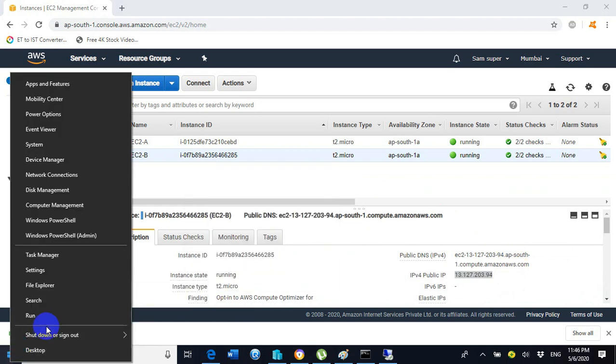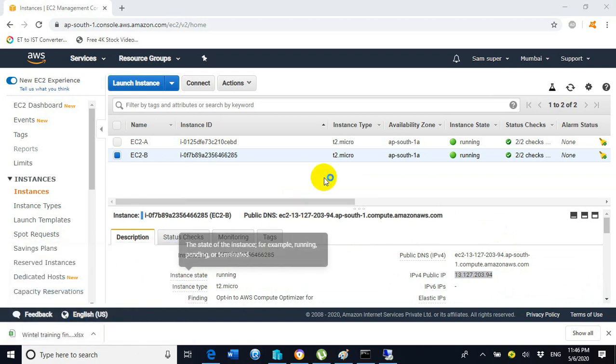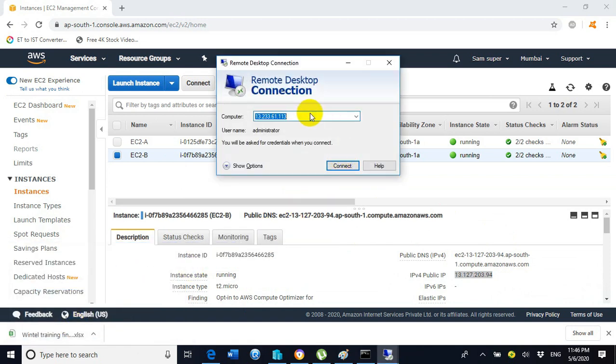Now go to run and type MSTSC, click on OK, and you can see the remote desktop connection screen in front of us. Now press Ctrl V to paste the public IP address we just copied. Now click on connect.